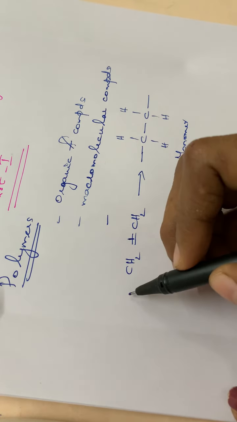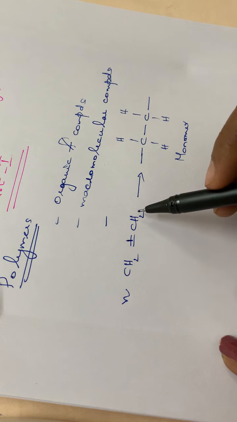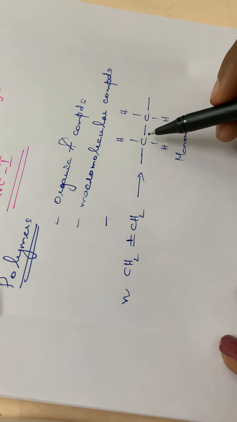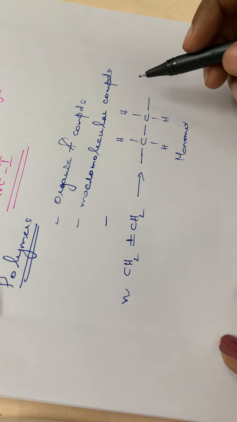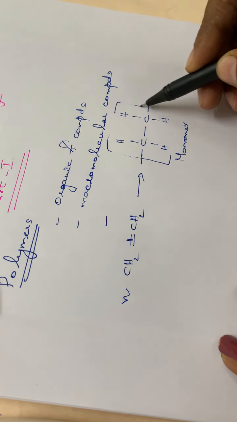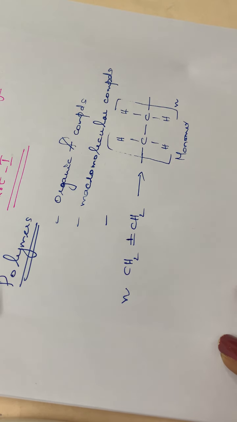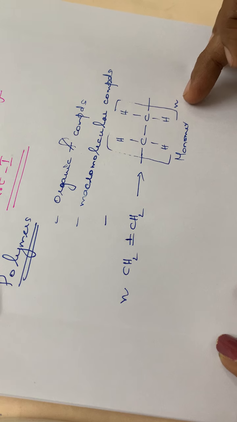So if n number of ethene molecules, CH2 double bond CH2, are there, then what happens? One more repeating unit of this particular monomer will be happening. So if n molecules are there, then this particular unit will be repeating n times.